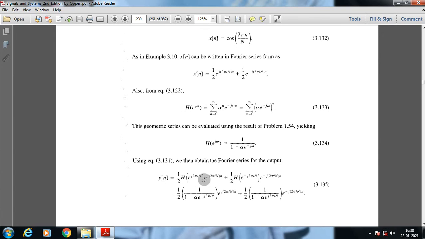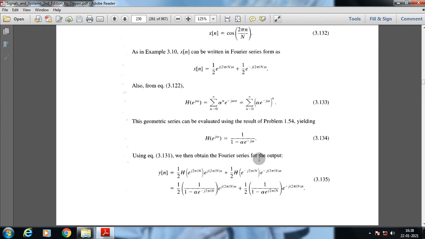So this is the value. Now we just replace this value with this value. So the value of H(e^(-j2π/N)) can be rewritten as 1/(1 − α e^(-j2π/N)), and this exponential term will stay intact because it is the eigenfunction and this is the eigenvalue, or the transfer function, or the frequency response of the specific system. So the output signal will be rewritten as this.